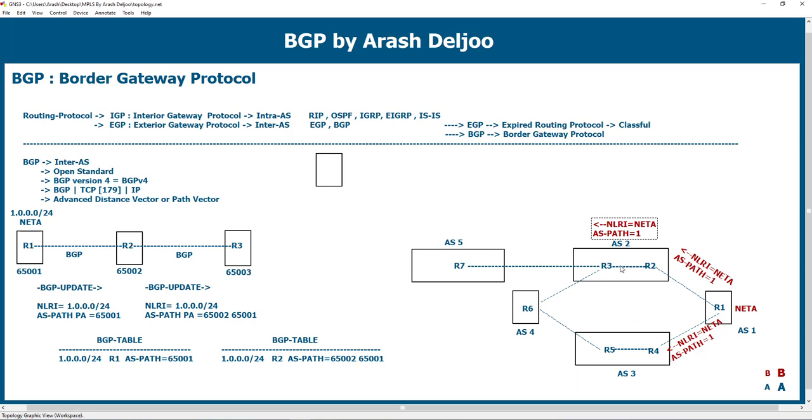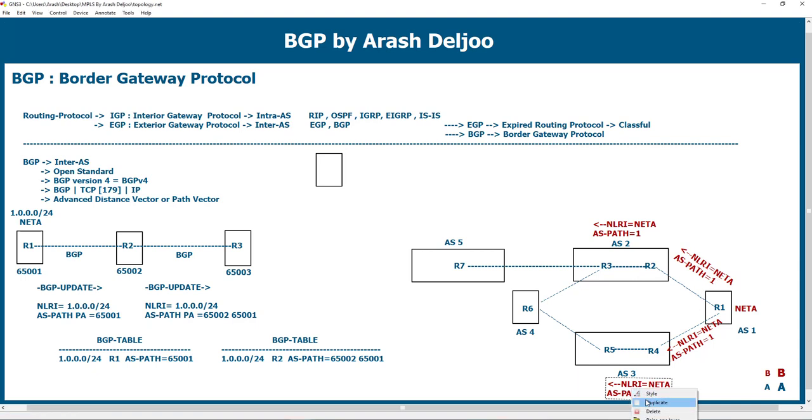Because the AS path of R3 and R2, both of them are the same, because both of them to reach net A should only pass one AS1. And again, when R4 sends this update to R5, it doesn't change the AS path, okay? Because R5 and R4 can reach net A with one AS1, AS number 1.